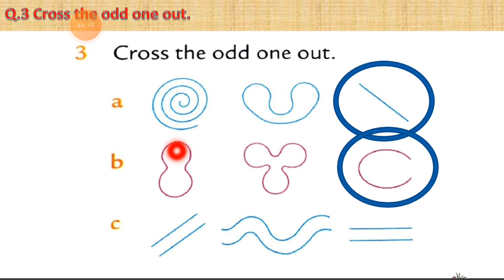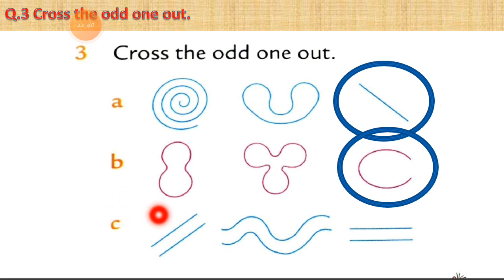Here is the closed shape. This one is also the closed shape and this is an open shape. So that's why this one is the odd one. We can just put a circle on it. We are not crossing it because if we put the cross sign we can't see the shape properly. That's why I put the circle.